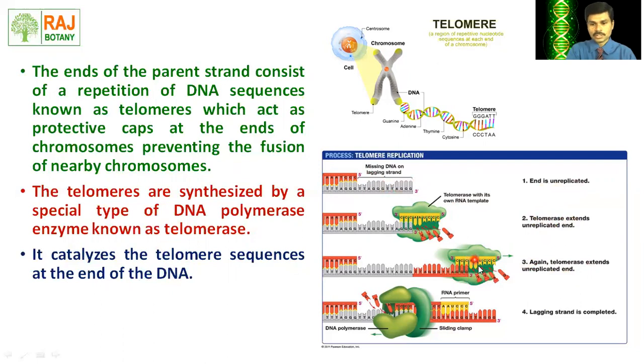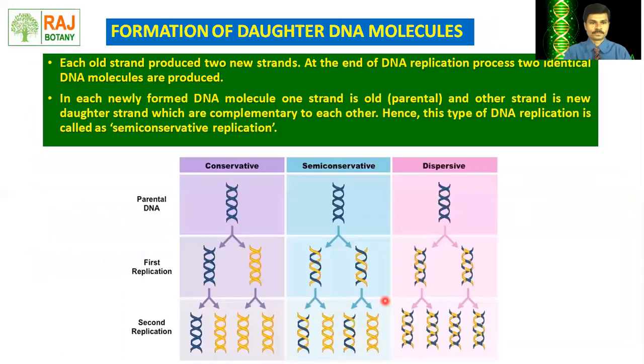Here also, the telomerase enzyme again extends the unreplicated end, and the lagging strand is completed. This means the telomerase enzyme triggers the synthesis of the telomere, which is present at the end of the chromosome. Then comes the formation of the daughter DNA molecule.